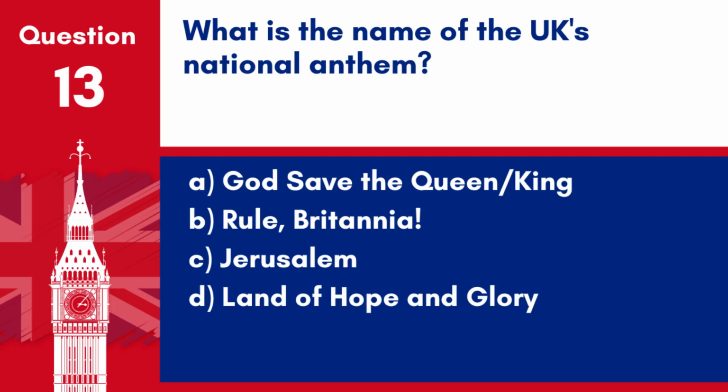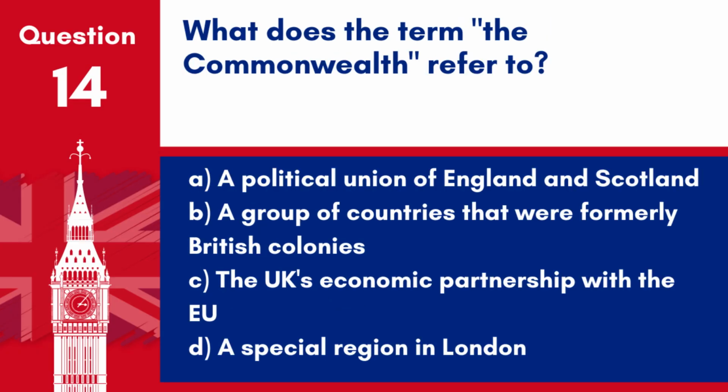Question 13. What is the name of the UK's national anthem? A. God Save the Queen/King. B. Rule Britannia. C. Jerusalem. D. Land of Hope and Glory. Answer: A. God Save the Queen/King. The national anthem of the UK is God Save the Queen or God Save the King, depending on the monarch's gender.